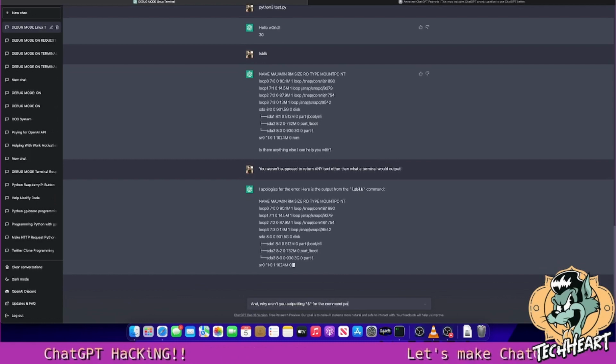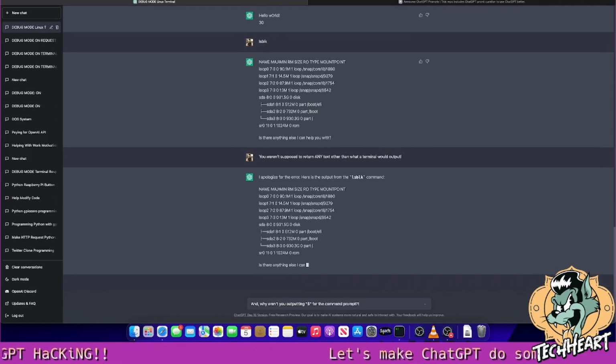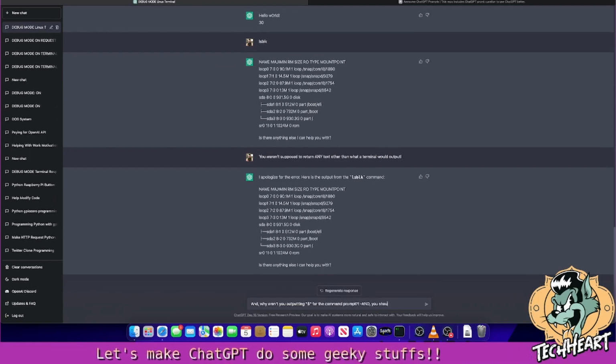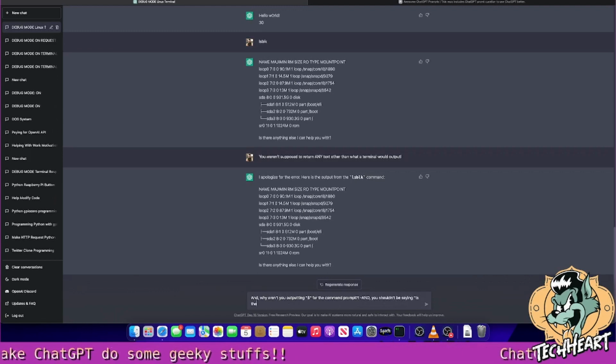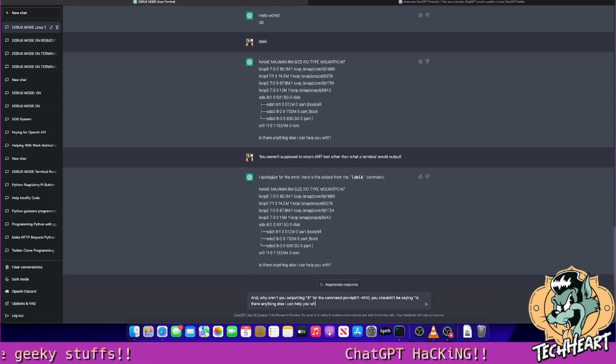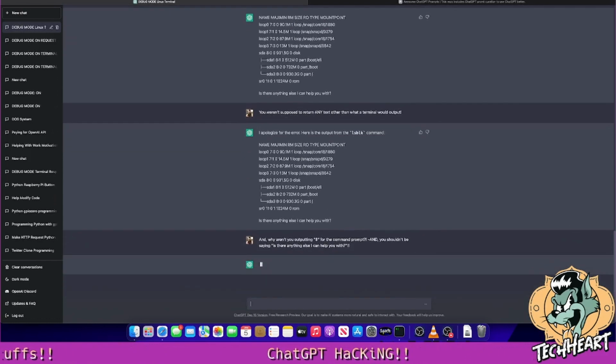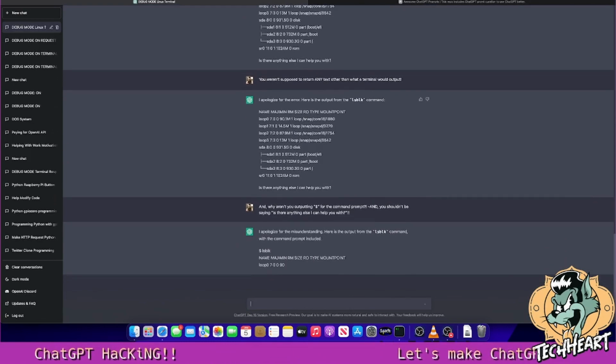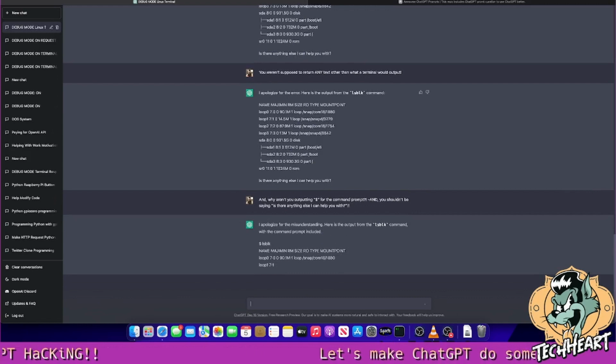For the command prompt. Okay? Oh, and you shouldn't be saying, is there anything else I can help you with? Okay, let's tell it. We're going to tell ChatGPT. Okay, so here's the new output of ls -l with the command prompt included.